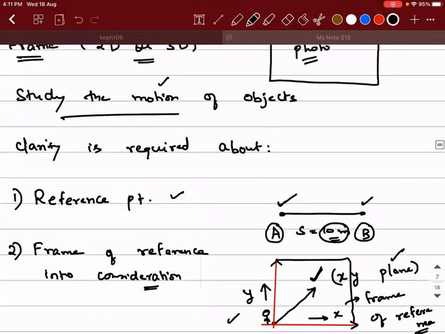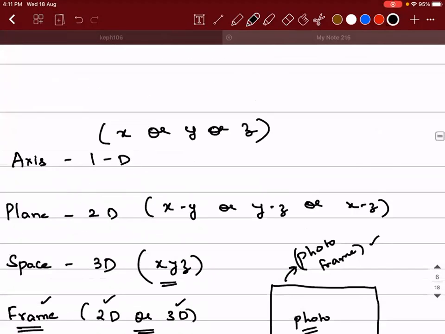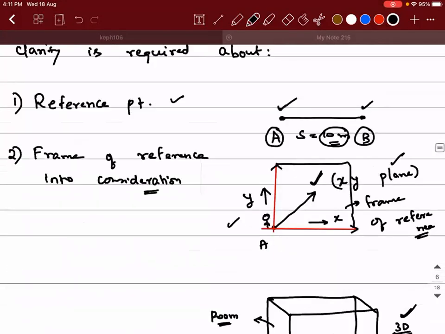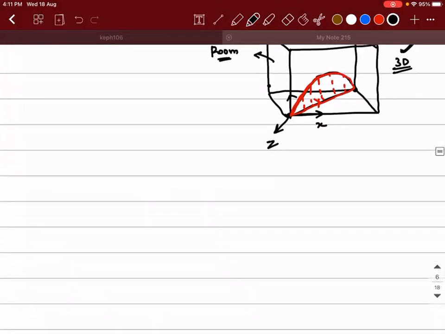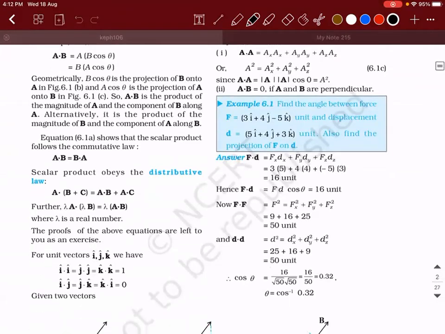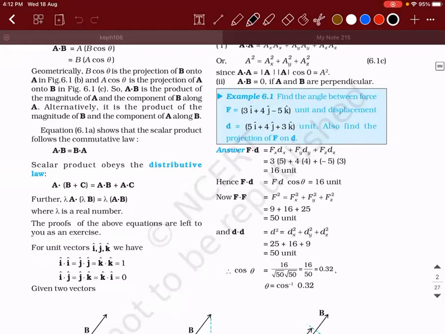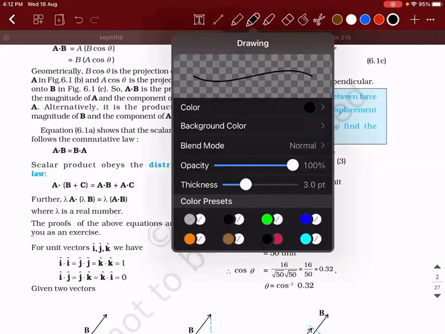So this is all about axis, plane, space, and frame of reference. Okay. So shall we get back to our topic of work? Yes, sir. Now, let us do some problems based on the textbook. Let us do some in-text problems.